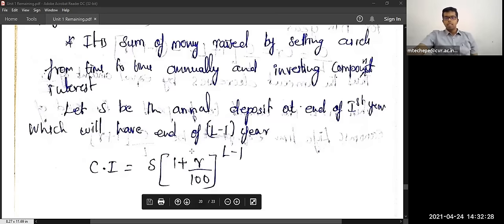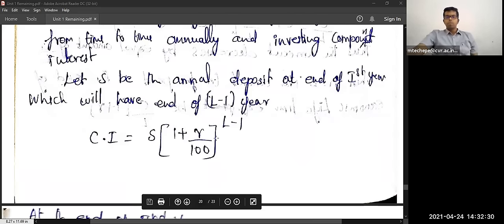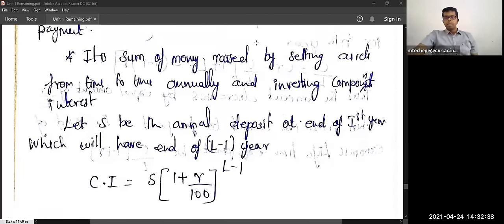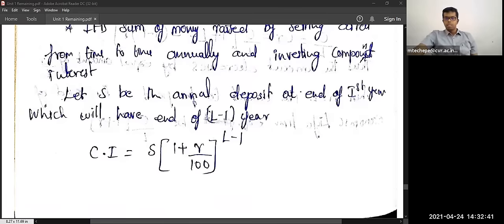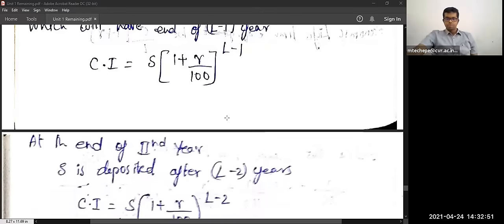Here R is nothing but the rate of interest. If you calculate like this, the compound interest will increase like anything. Even in simple interest, if you are paying 8%, compound interest, as I said, will increase with the number of years or number of days or months, whatever we have taken here.